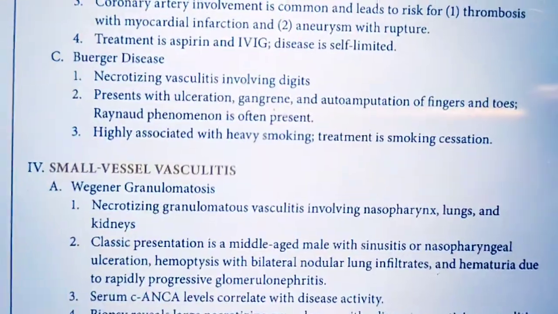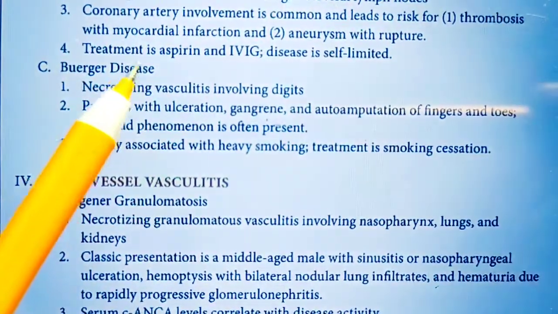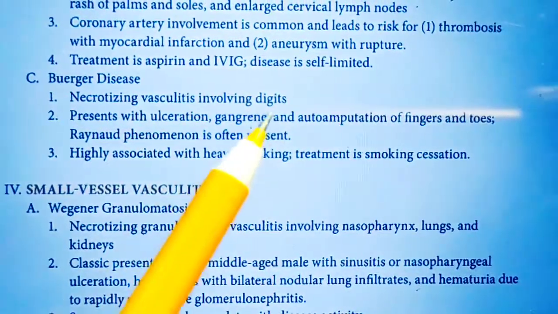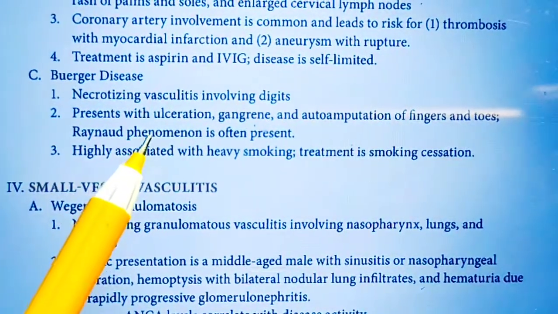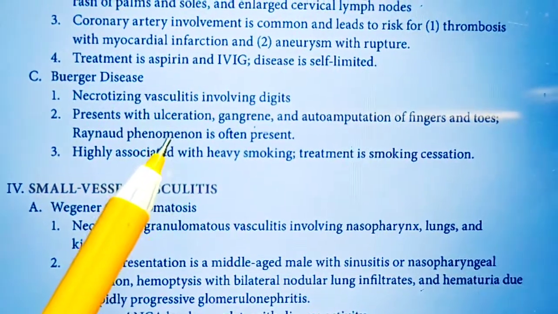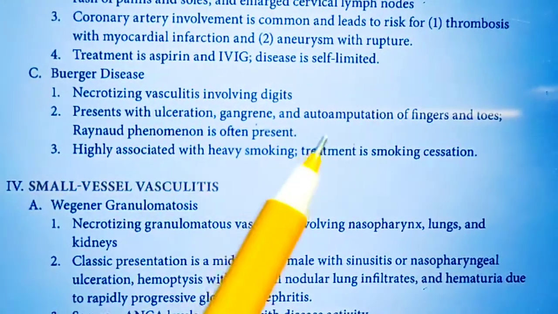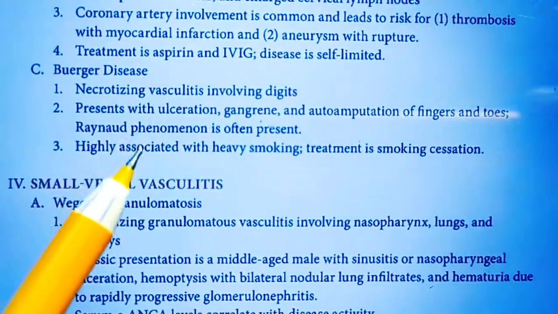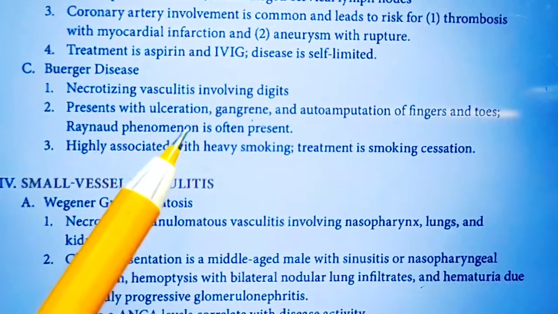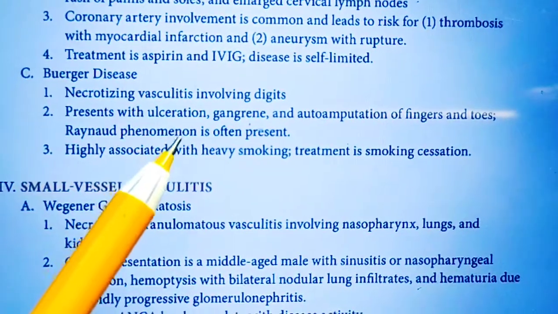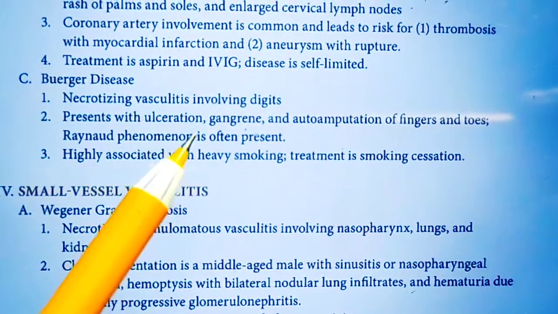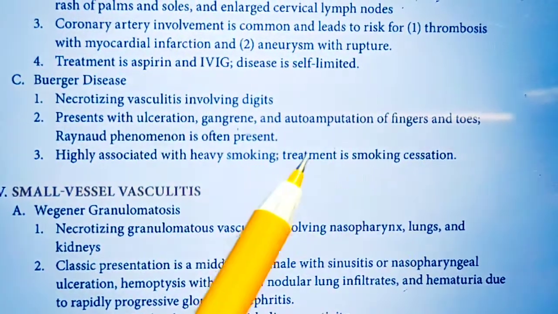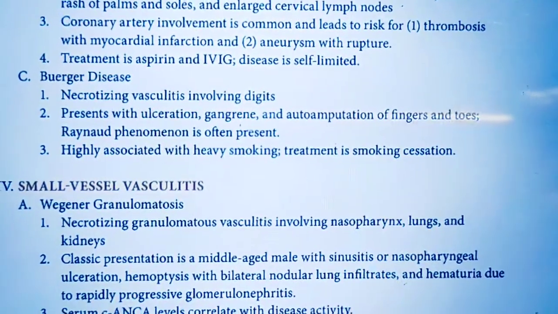The next one is Buerger's disease. Buerger's disease is also a necrotizing vasculitis involving the digits, and you can see a beautiful phenomenon for this known as the Raynaud's phenomenon. So generally gangrene and auto amputation of fingers and toes occurs in this disease, and Raynaud's phenomenon, which is actually paling of the fingers, occurs due to constriction of the vessels in the fingers. It is highly associated with heavy smoking. Treatment is smoking cessation.